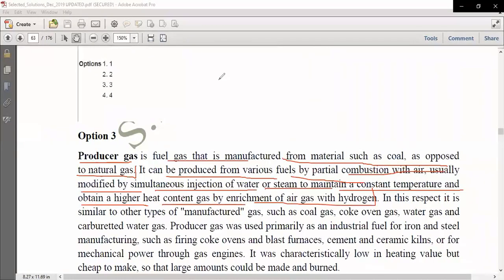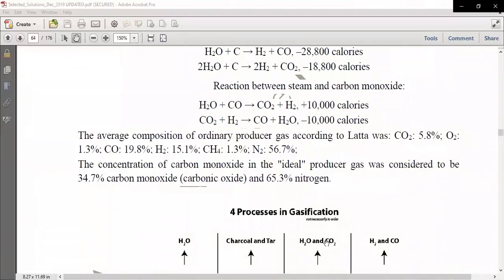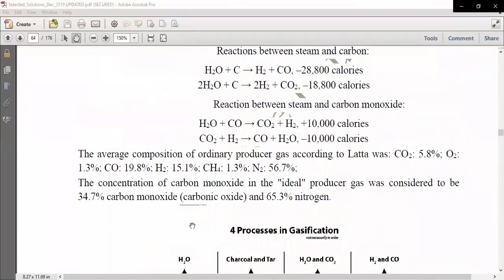So this is the basic customary composition, and here you can see the percentages. In the case of ordinary producer gas, nitrogen is 56.7%, the maximum. Then we have carbon monoxide at 19.8%, which ranks second. Then hydrogen at 15.1%, methane at 1.3%, and oxygen also the same. So according to this, nitrogen should be maximized.